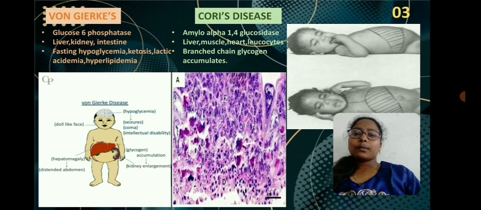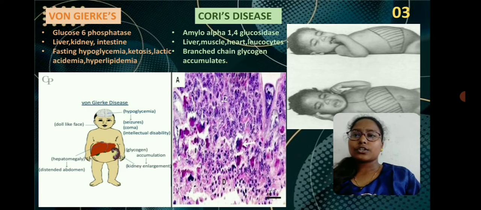The clinical manifestations are similar to von Gierke's disease, that is fasting hypoglycemia, lactic acidemia, ketosis, etc. But the manifestations are milder when compared to von Gierke's disease. That means this is not as severe as von Gierke's disease.